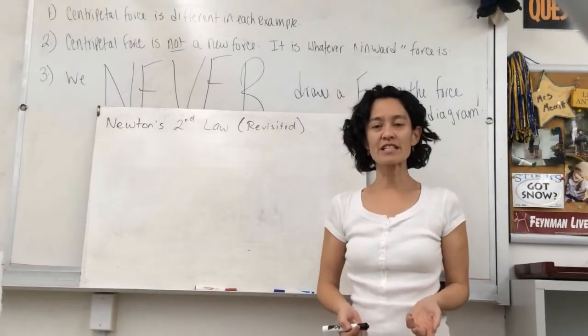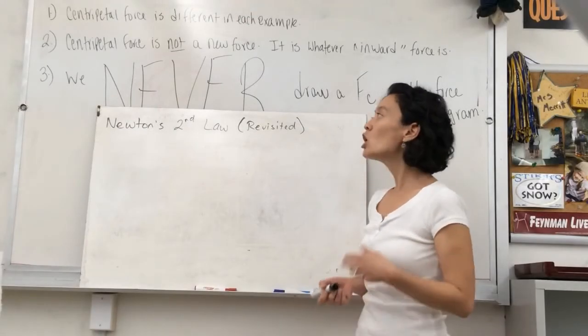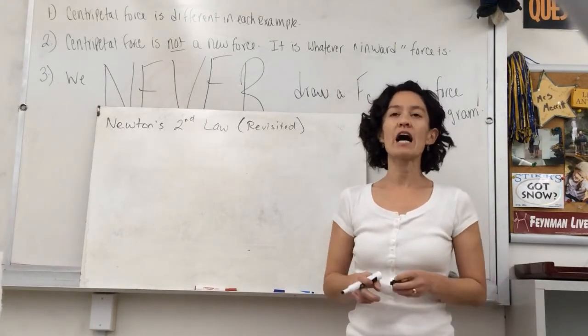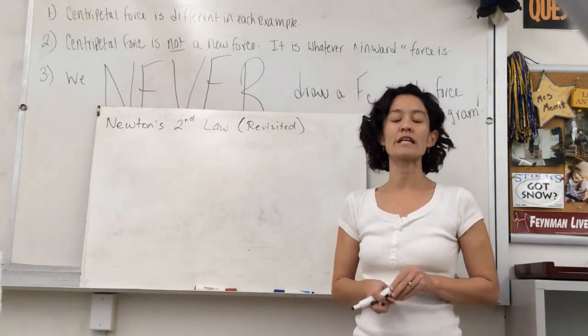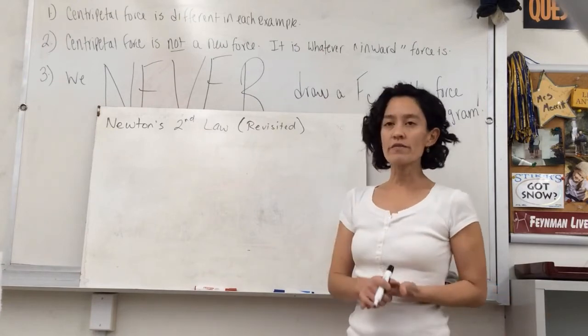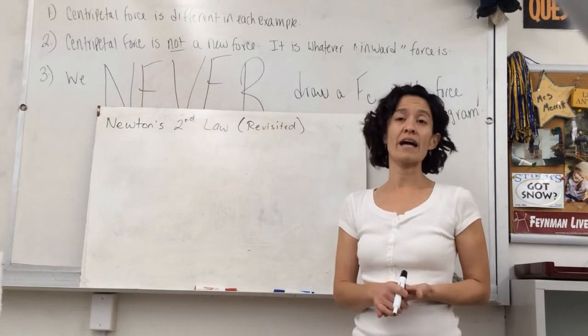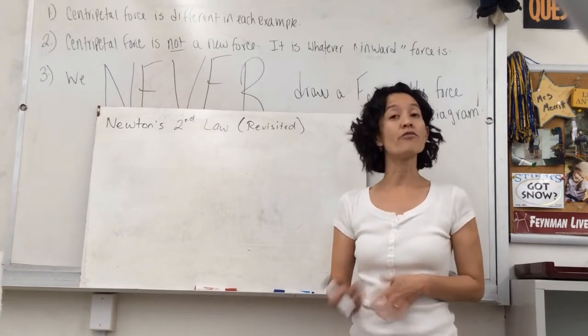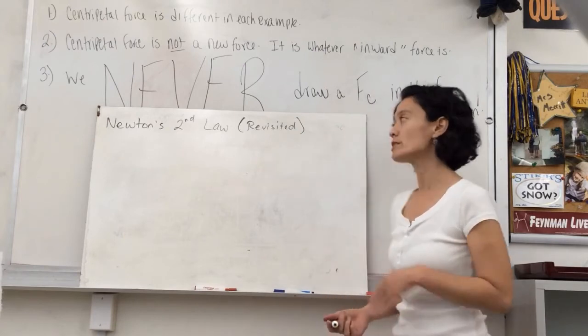Okay, so now that you've looked at some examples of moment of inertia, we're going to revisit Newton's second law. After we looked at the idea of mass, we looked at how forces affect a mass. And if moment of inertia is the rotational equivalent of mass, and torque is the rotational equivalent of a force, then we can rewrite Newton's second law.